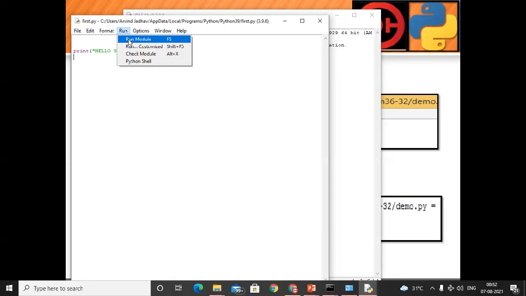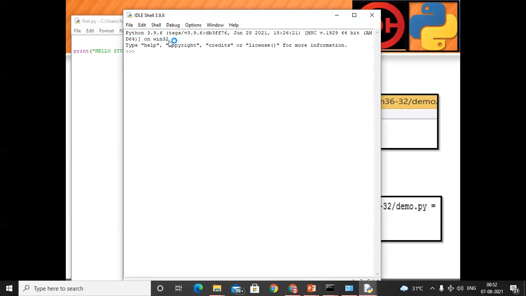Okay, there are two options: we can click Run Module directly from here, or we can press the F5 button also. So click on the run button. See, we get the hello. So again it will follow the REPL tool. What does this do again? It follows the REPL tool.